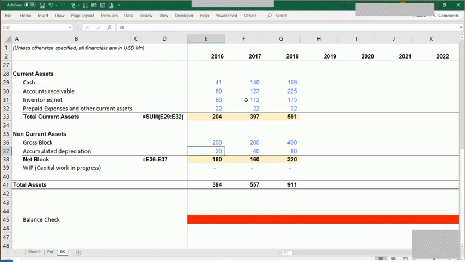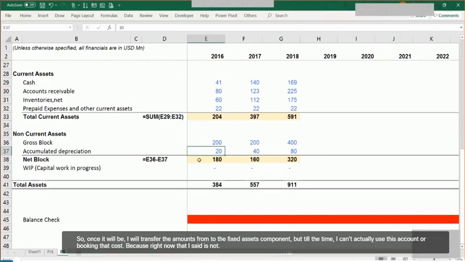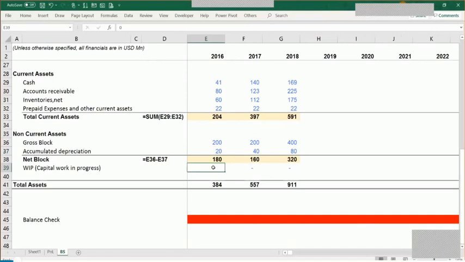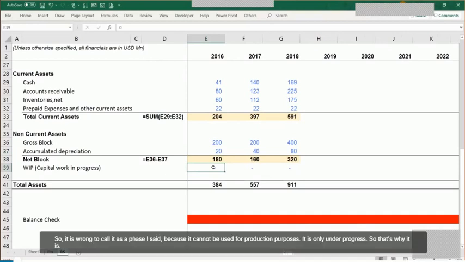So once it will be ready, I will transfer the amount from CWIP to the fixed assets component. But till that time, I can't actually use the fixed assets account for booking that cost, because right now that asset is not completed. So it is wrong to call it a fixed asset because it cannot be used for production purpose in the company. It is only under progress.